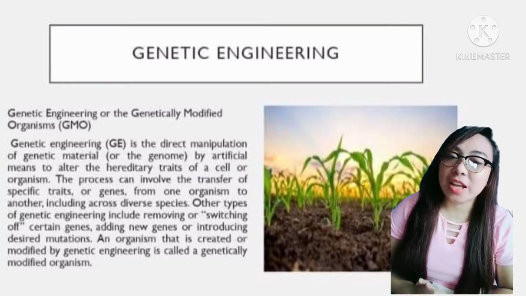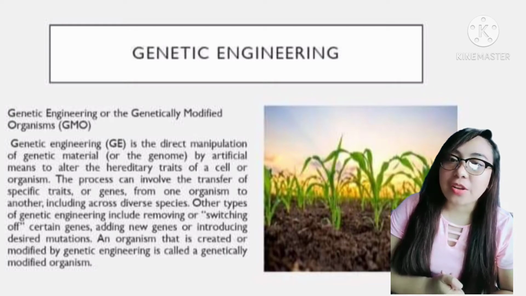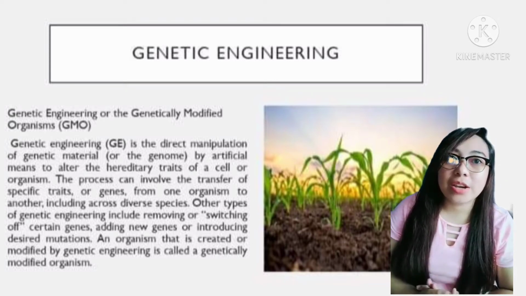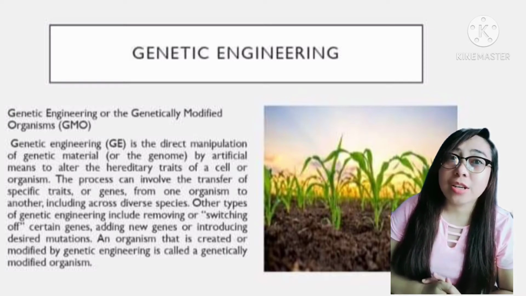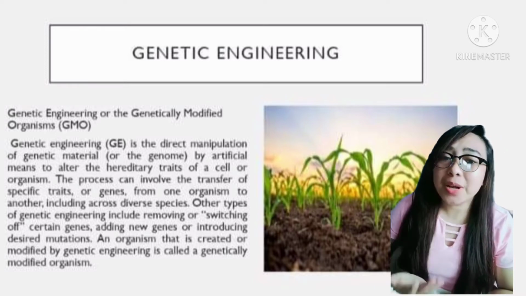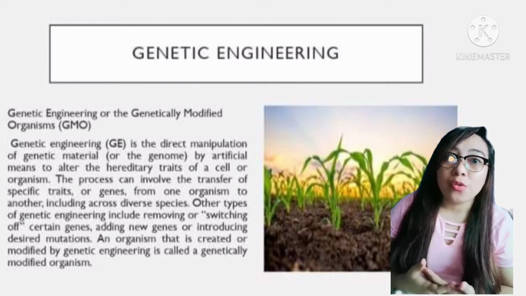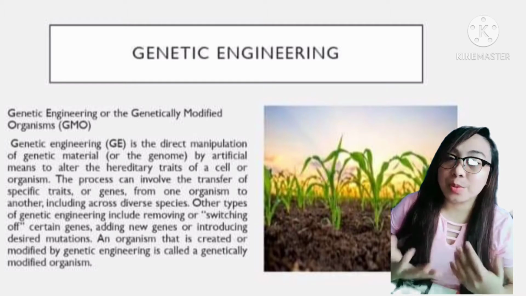Number 2, genetic engineering. Genetic engineering refers to genetically modified organisms or GMOs. Genetic engineering is the direct manipulation of genetic material by artificial means to alter the hereditary traits of a cell or organism. The process can involve the transfer of specific traits or genes from one organism to another, including across diverse species.